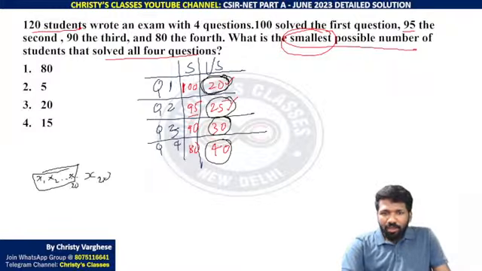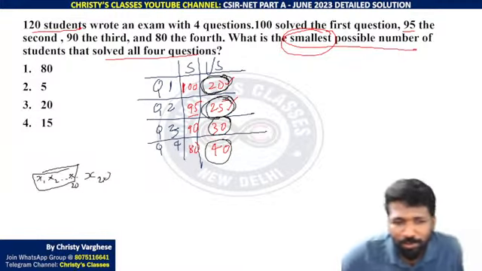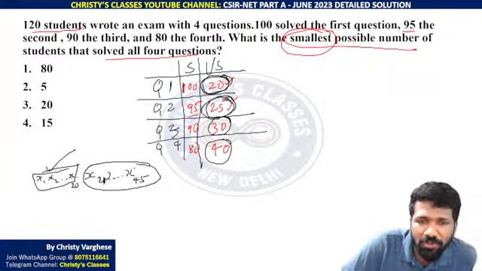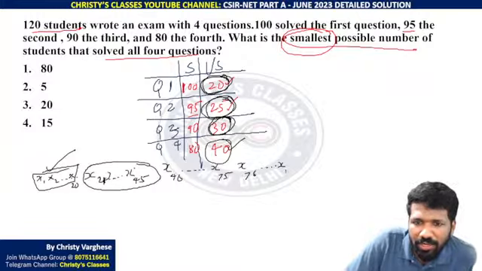Now second question solve नहीं करने वाला students, it can be x1 to x20 also, but the worst case that can happen is x21 to x45 na. They are different from the first 20 people. That is a worst case possible. Then the next 30 people who didn't solve question 3 na, assume that is x46 to x75. Are you understanding? Now last 40 people, let it be x76 to x115. Those who didn't solve question 4.